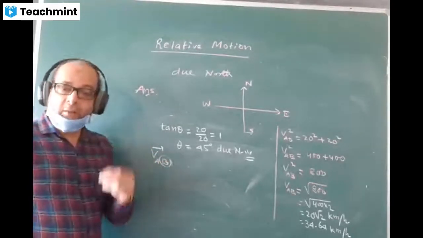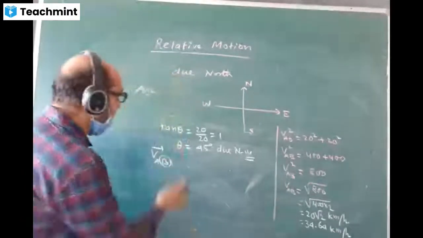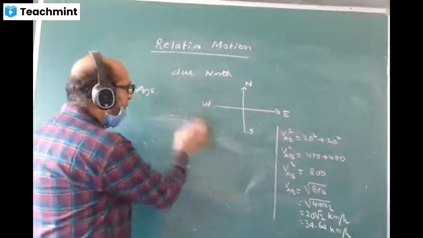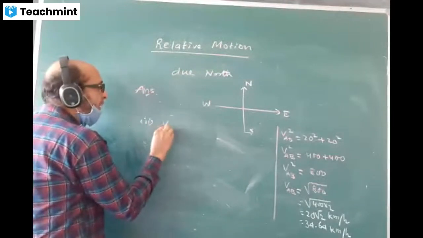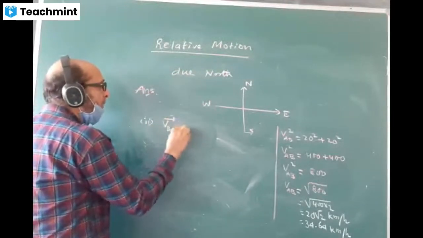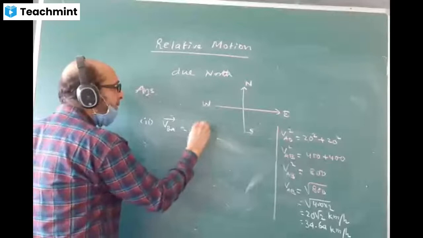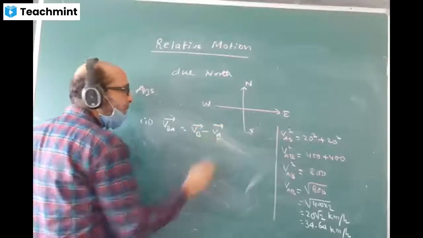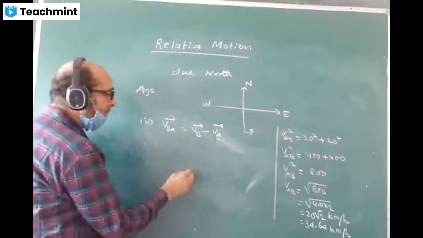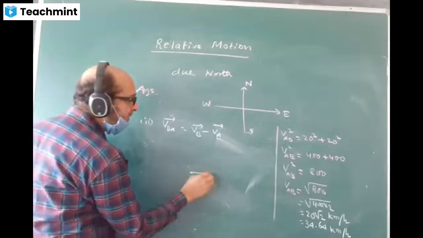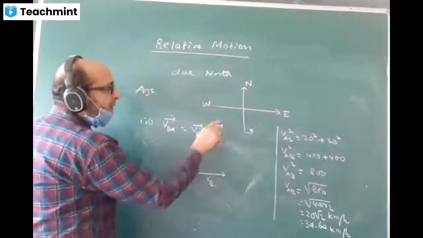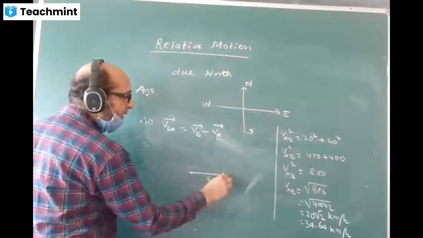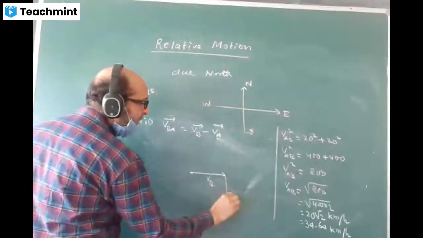Let us do the second part now. We have to do VBA. How to do VBA? I'll write the formula: VB minus VA. Make a diagram of this. VB should be positive. VB is coming like this. VA direction is minus. VA direction was north. Now it will be taking the opposite direction, minus VA.